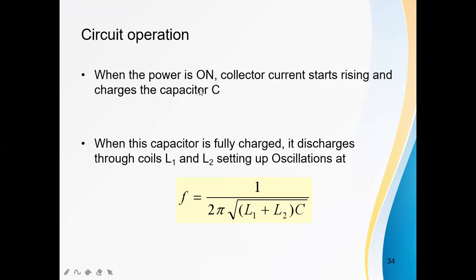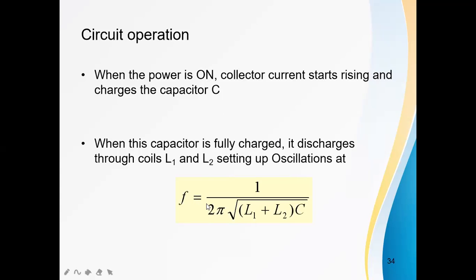That means whenever the power is on, there is a flow of collector current, and with this collector current the capacitor goes on charging. After it is fully charged, there will be a discharging path through coils L1 and L2, and the oscillations have a frequency F.